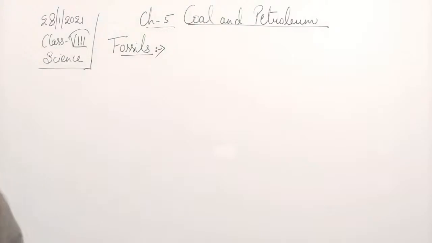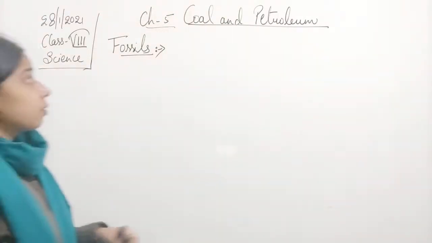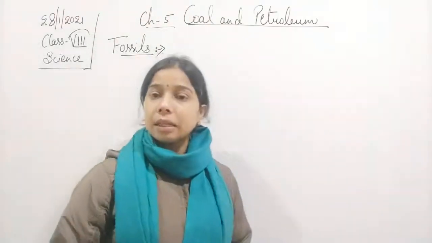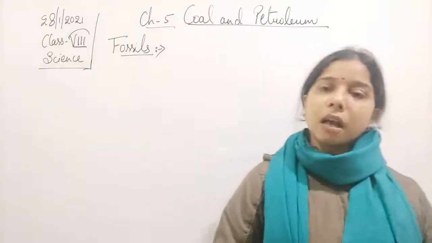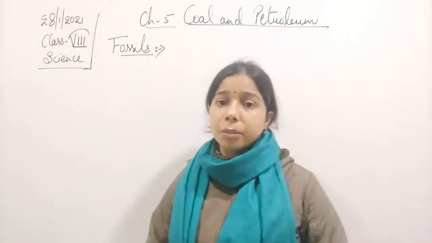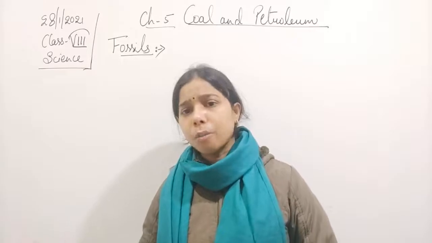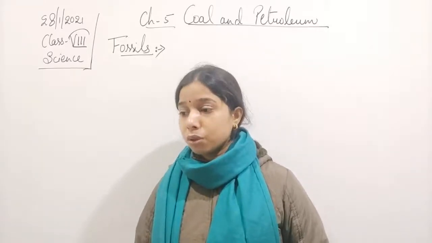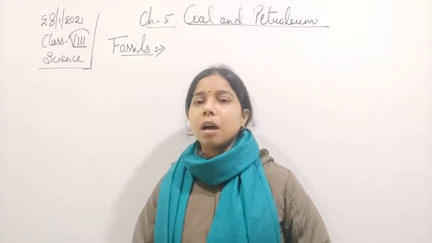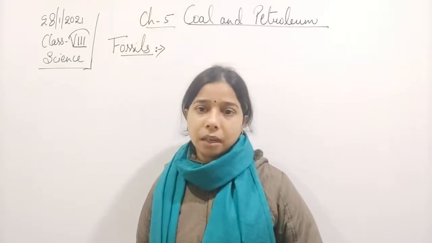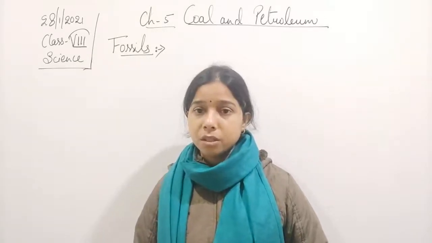Fossils, students. See what happened here. In the case of fossils, a large number of plants and animals died a million years ago. The reason can be anything; it can be a natural calamity also.